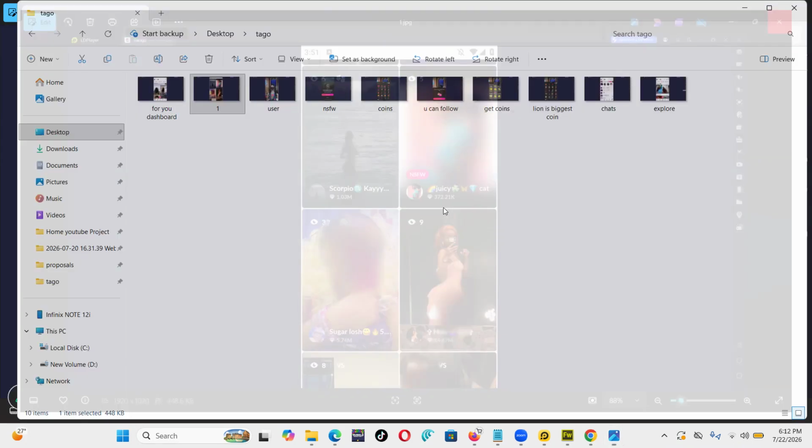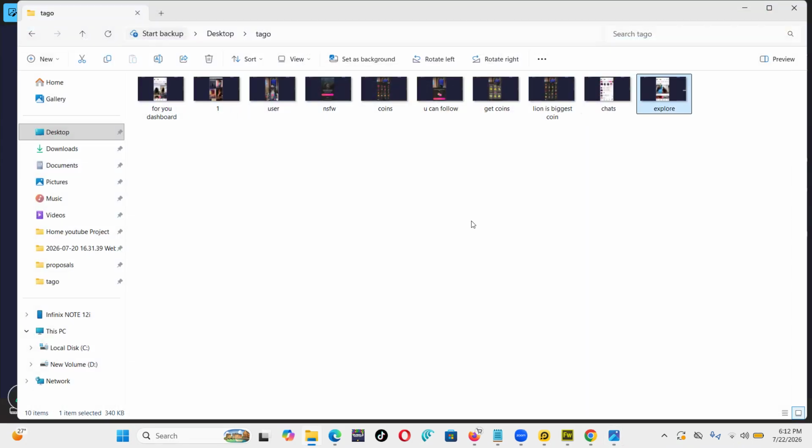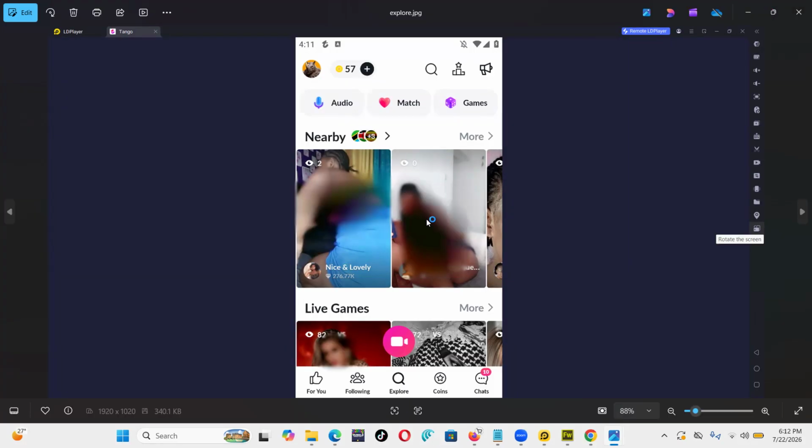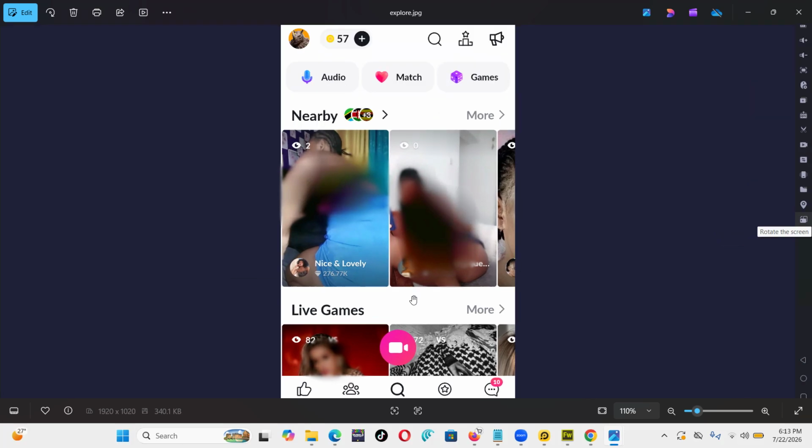Let me first click on the Explore screenshot. All right, so the app looks like this. Down here, it is For You. For You is mostly the same as the screenshot that I showed, that is actually the dashboard. There's Following, which shows the people you're following. Then Explore looks like this.